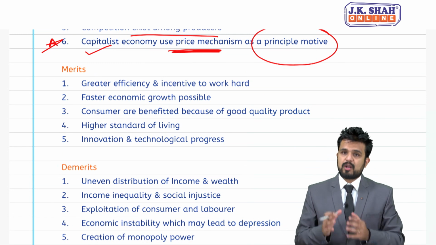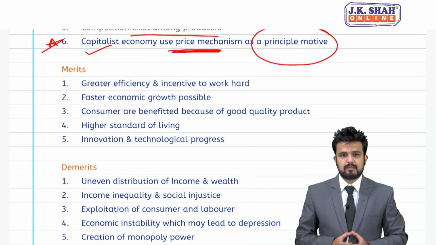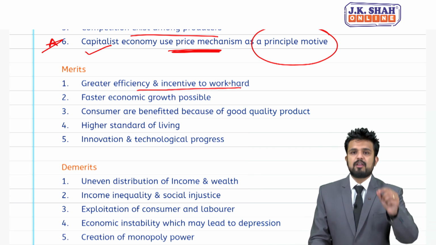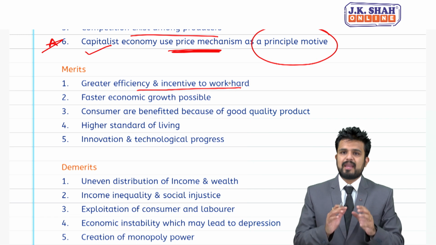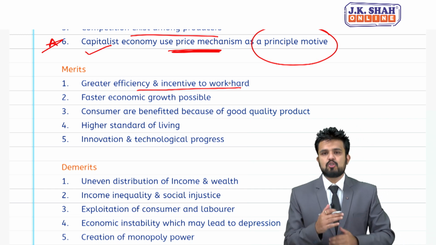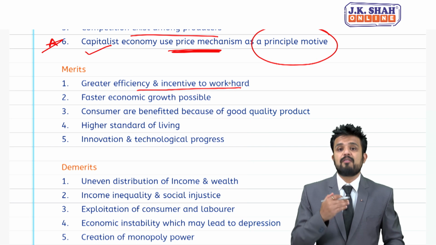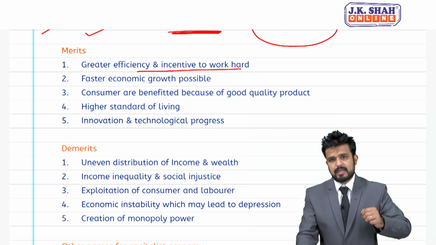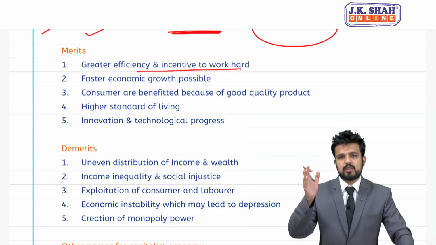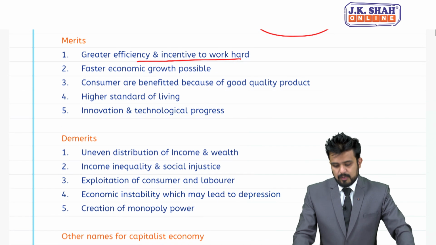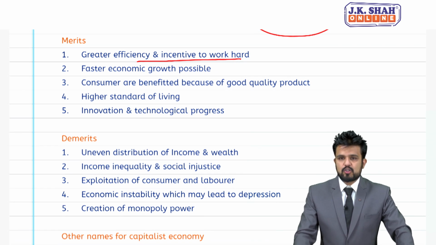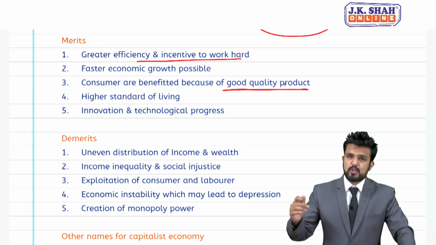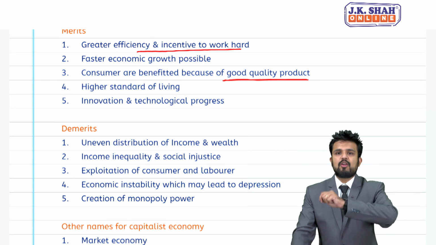Coming to merits, what are the advantages of this system? First, greater efficiency and incentive to work hard. Your workers will be paid more, or they may get good incentives, bonus. So here there is a good amount of incentive to work hard. Second, faster economic growth is possible. Yes, because the aim is to produce goods, the aim is to earn profits. Point number 3, consumers are benefited because of good quality products. So this is an advantage to a consumer. Higher standard of living is possible.